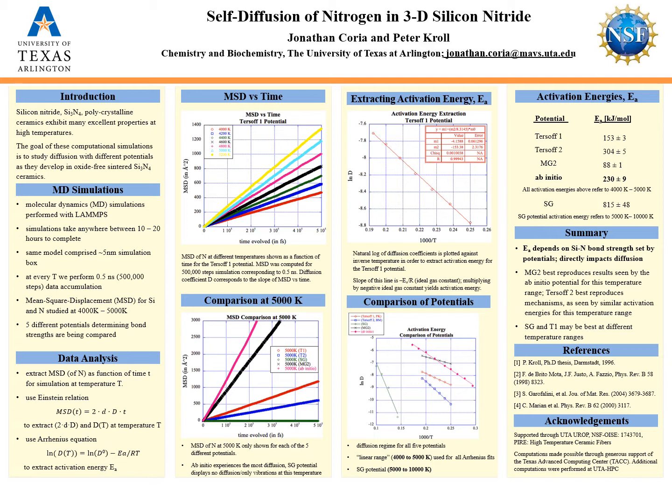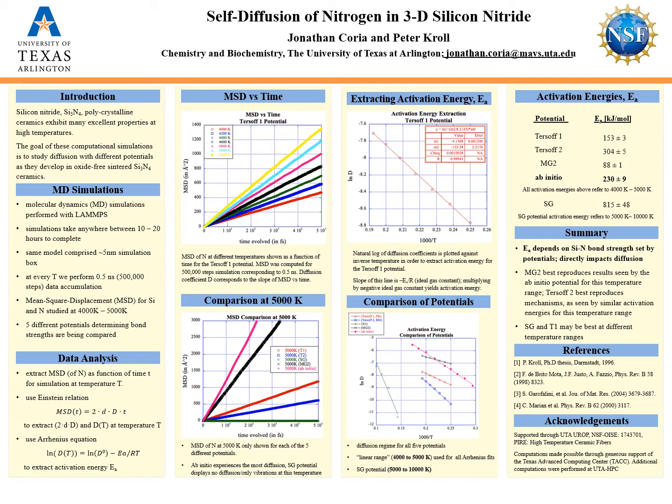As we can see, the ab initio potential has the most amount of diffusion occurring at this temperature, as seen by the very steep slope when compared to the others. In contrast, the SG potential shows almost no diffusion at this temperature, essentially being frozen. Remember, the different potentials determine the bond strengths between silicon and nitrogen, so this is one way to see the differences between each. By extracting the diffusion coefficients between 4000 and 5000 Kelvin for each of these potentials, and plotting the natural log of D versus inverse temperature, we are able to extract the activation energy, since this is essentially an application of the linear Arrhenius equation.